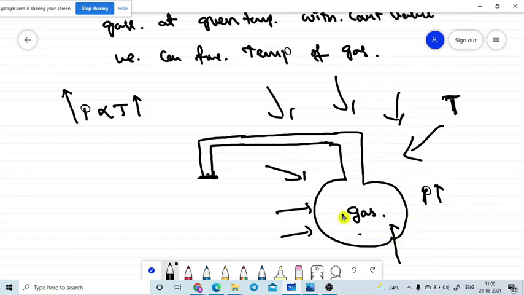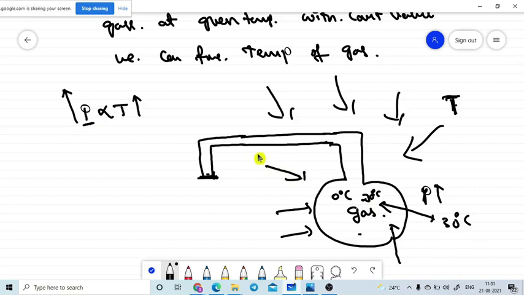Initially, let's assume the gas is at 0 degrees Celsius and the surrounding temperature is 30 degrees Celsius. After some time, the gas will reach the higher temperature, 30 degrees Celsius. If the temperature rises, the pressure of the gas will definitely increase. If we know the pressure, then we can say what the temperature of the surrounding is. That is the basic principle behind the gas thermometer.